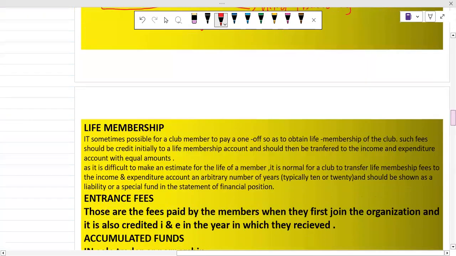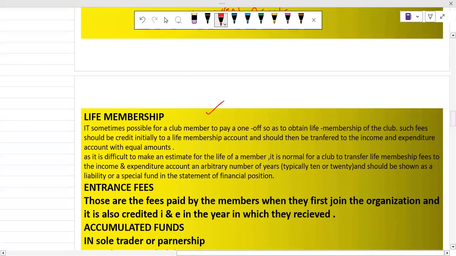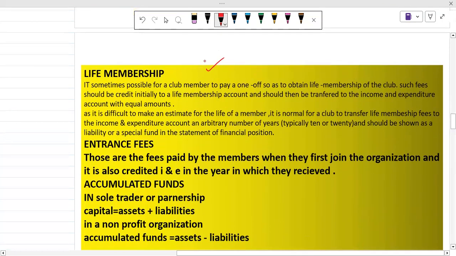So after that, we are going to discuss life membership. You may be aware of the Chenab Club, which is situated in Faisalabad. I am from Faisalabad, so I am using this name. Different clubs basically offer different durations of membership.